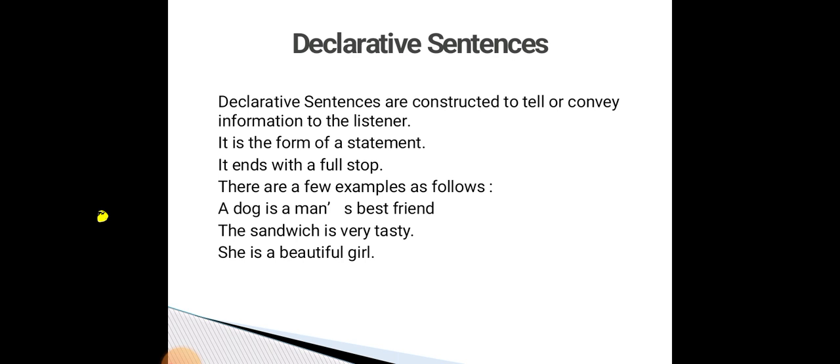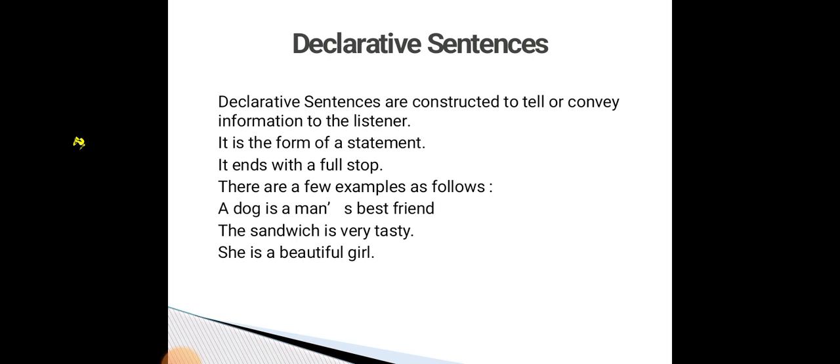So in a declarative sentence, you have to remember two points. The first one is telling information about anything and conveying the information to the listener. For that, you have to follow another two points: it is the form of a statement, and it ends with a full stop. What is the example for the declarative sentence? A dog is a man's best friend. A sandwich is very tasty. She is a beautiful girl.